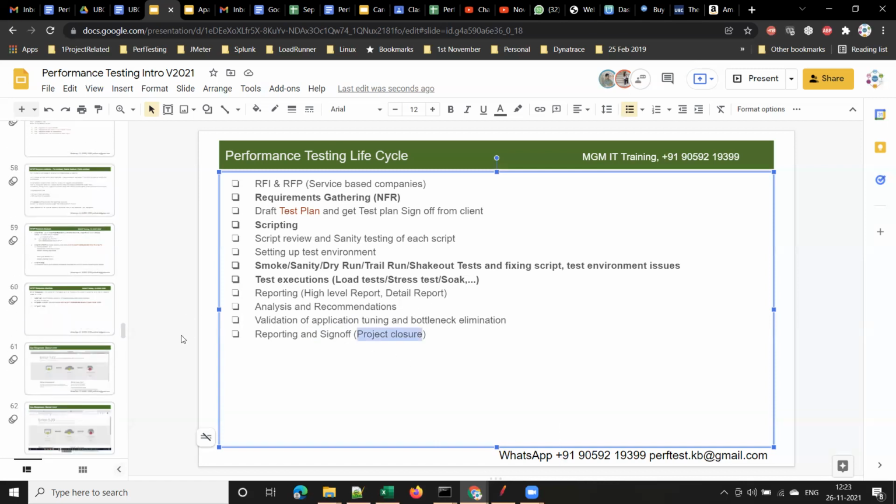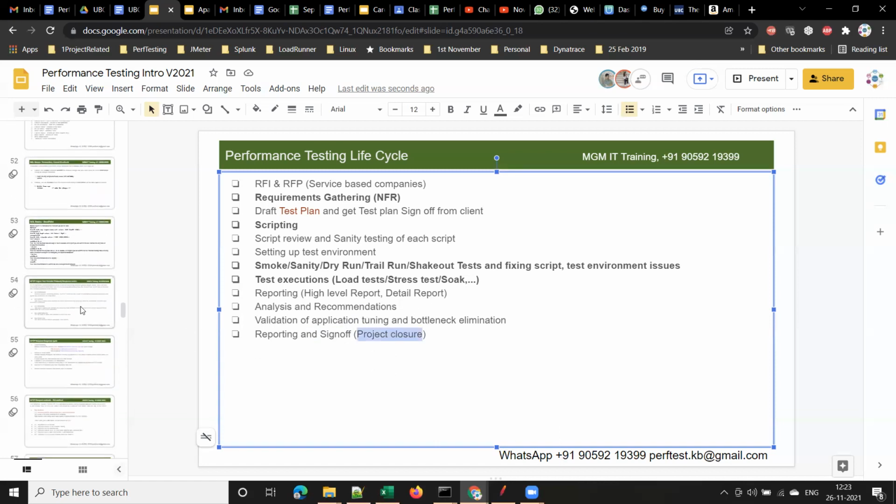I'll take a pause here guys. Any queries before we close the session for today? Tomorrow we'll start scripting. I'll show you how to create a script, because many of you have that question: how much coding is required to develop a script? First of all, how does a script look? I'll show that tomorrow, and from next week onwards we'll discuss requirement gathering and test plan preparation in detail. Tomorrow I will show you how to create a script with LoadRunner and JMeter.